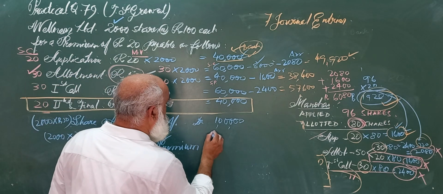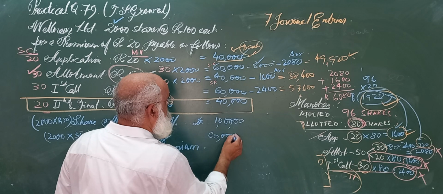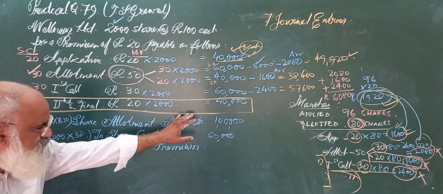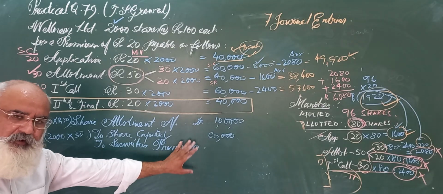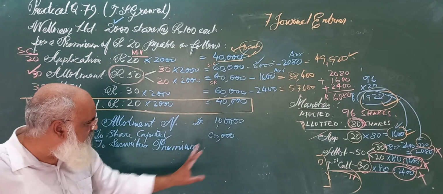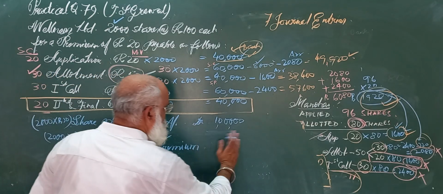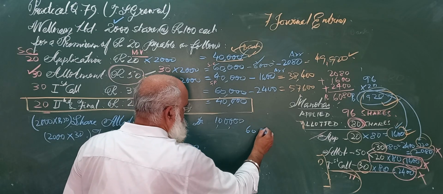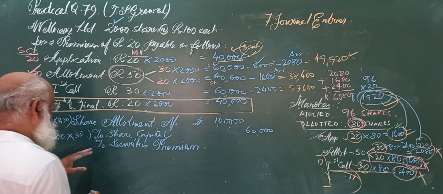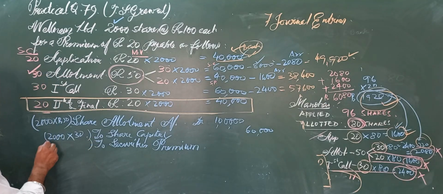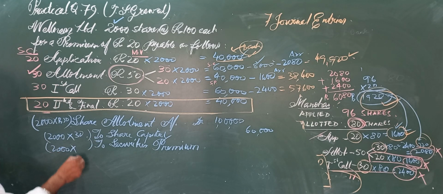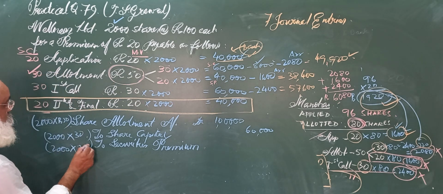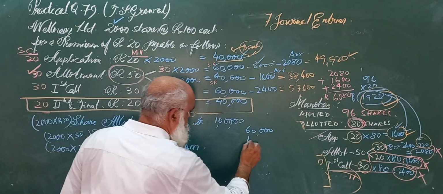So it will again boil down to rupees 60,000. This should have been written here if we made the real format and columns of the journal, but just for the sake of convenience I am writing it here. Means this amount figure has to be written here. Debit this side, credit this side. Little distance. Anyway, how much are we going to write here? 2,000 for securities premium, per share rupees 20. So this will boil down to 40,000.